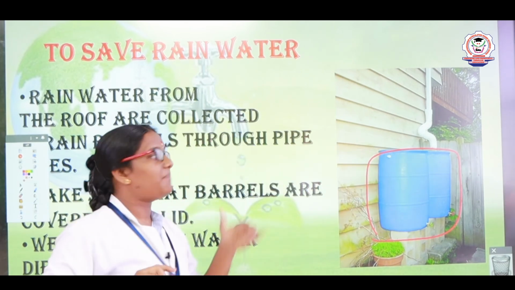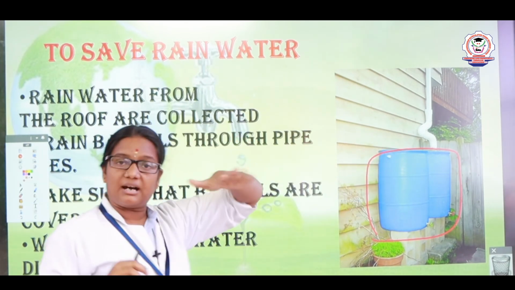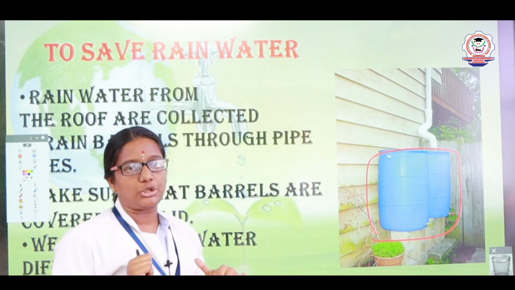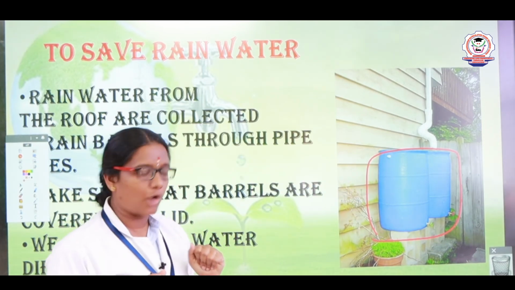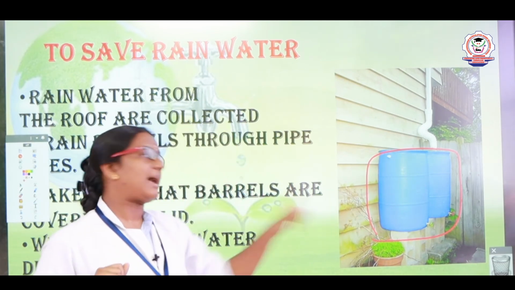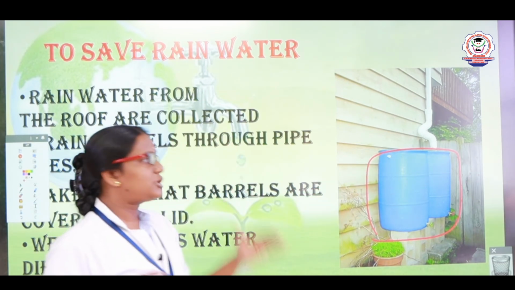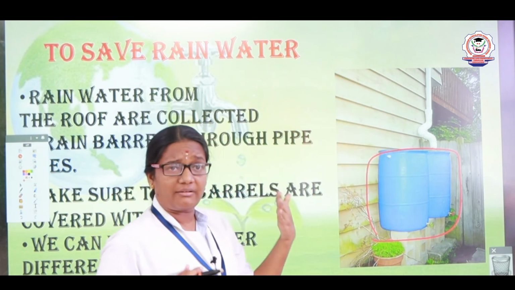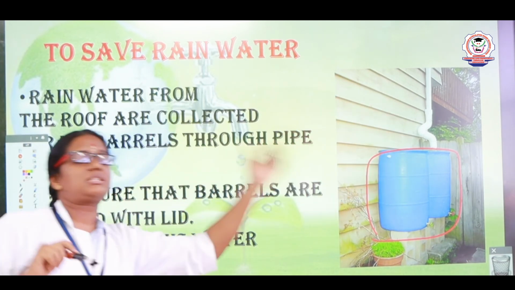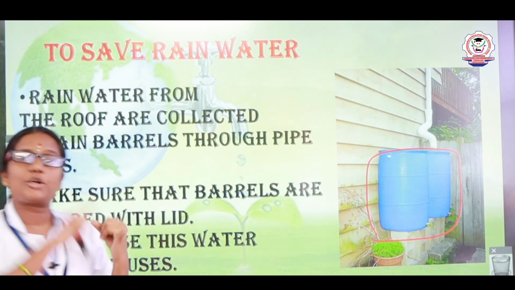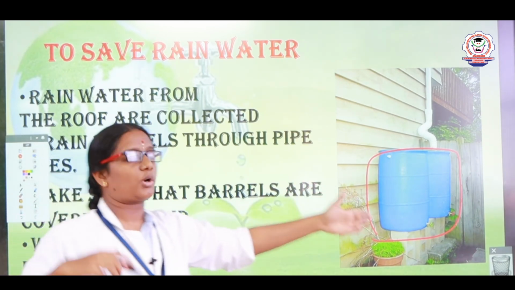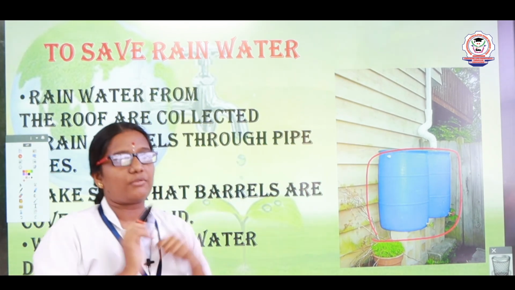Make sure, children, this barrel should be covered with a lid because this keeps out mosquitoes and other flies from our house. So, make sure that barrels are covered using a lid. So, the water will fill. After the rain, what will happen? The water will fill in this barrel, right? So, we can use this water for various purposes like gardening and to wash clothes or to wash vehicles. This is how we can save rainwater.